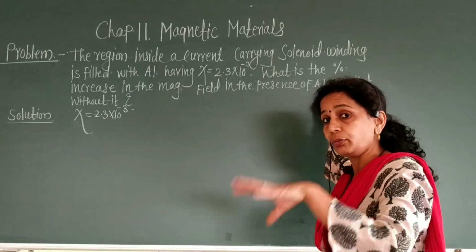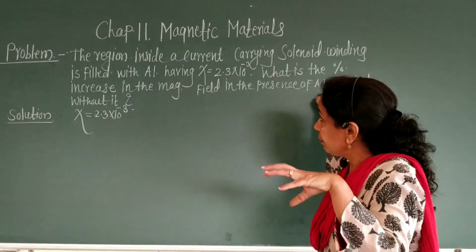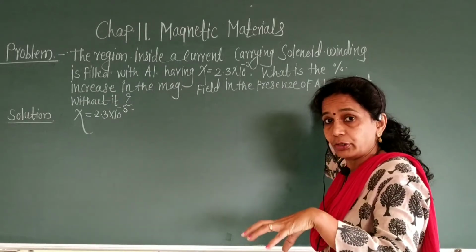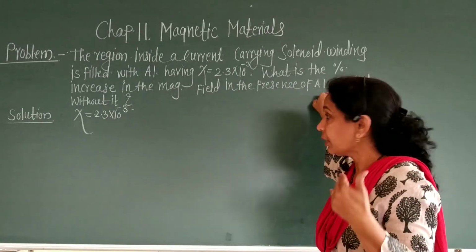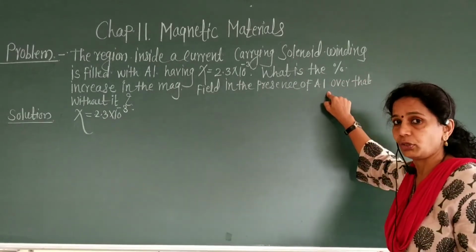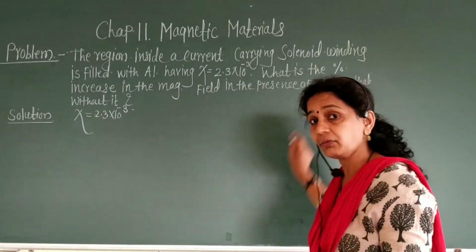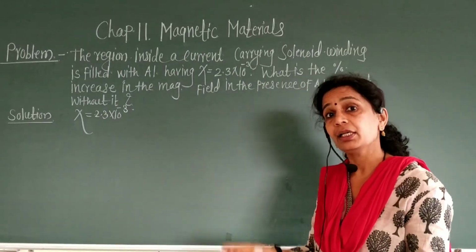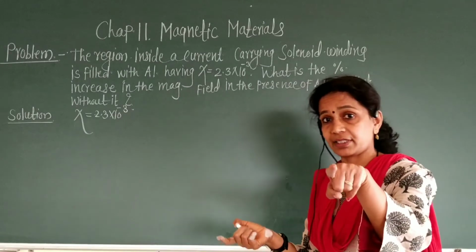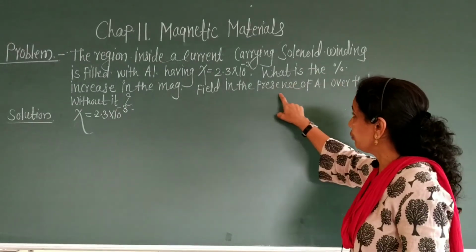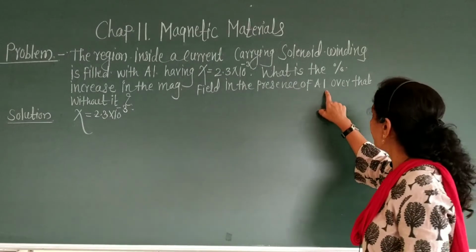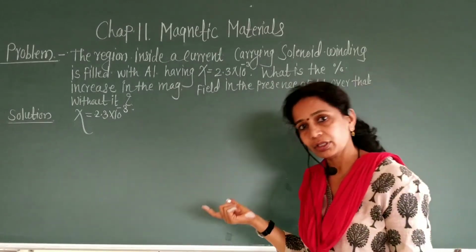When you place an aluminum rod inside the solenoid, of course the magnetic field will increase. We have to find out the increase in magnetic field, but in terms of a percentage. Okay, percentage increase in magnetic field in the presence of aluminum over that without it.